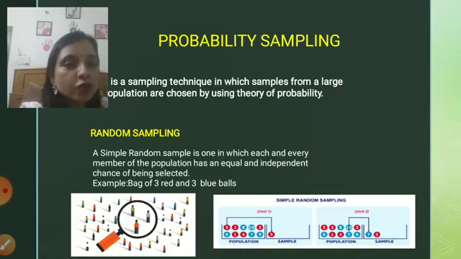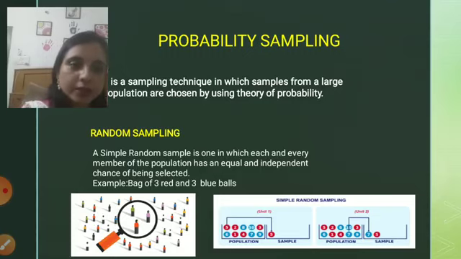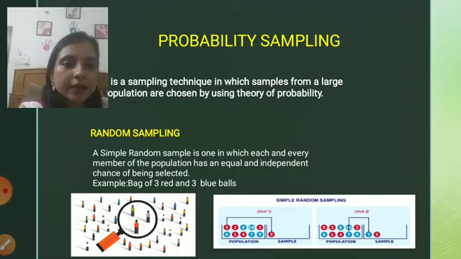I have 5 red balls, and I randomly chose 5. It is not that there is a reason why I chose those 5; randomly I chose 5. Similarly, in our next slot I chose blue balls.